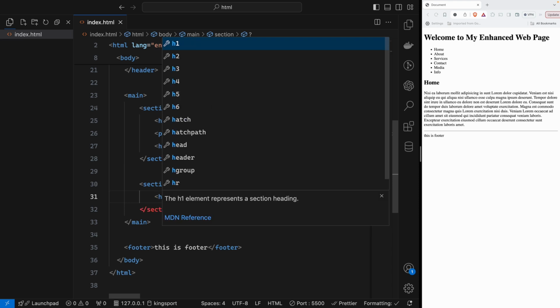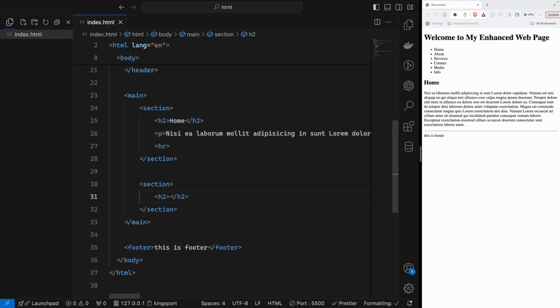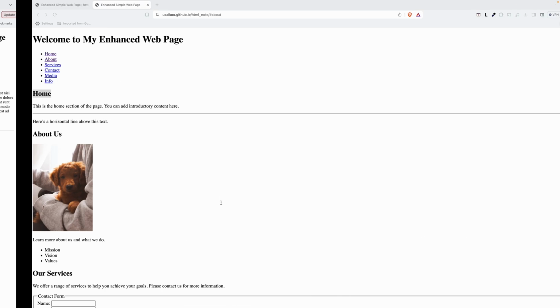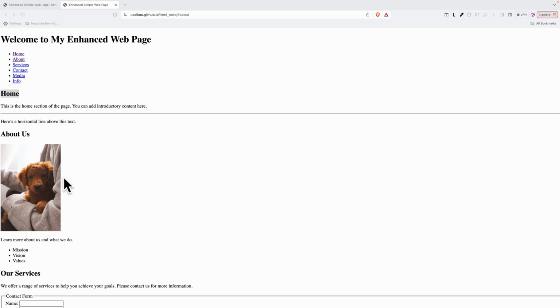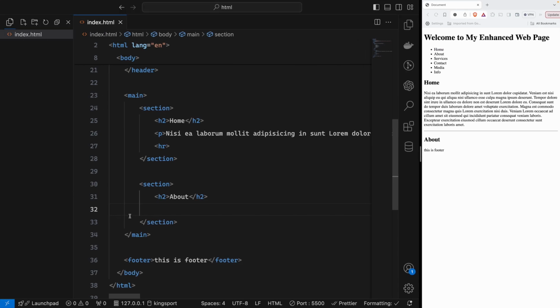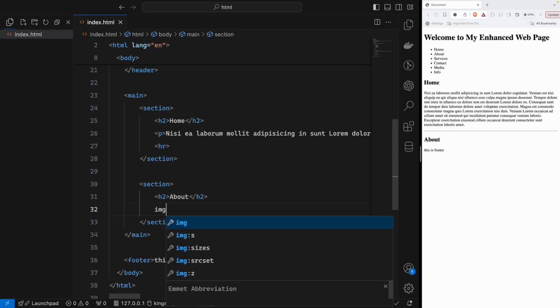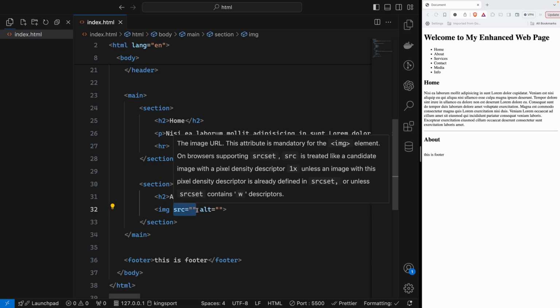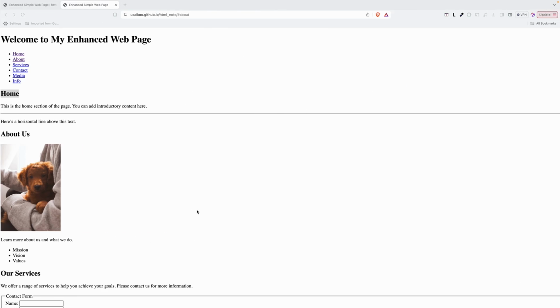So we will write the section, and then inside that section, I will add another heading, ABOUT. So we have the about heading, as we did in home. We should have the paragraph, but I would like to introduce another thing, the image tag. That image tag, in short form, is img in HTML. It has another attribute, which I will explain here.